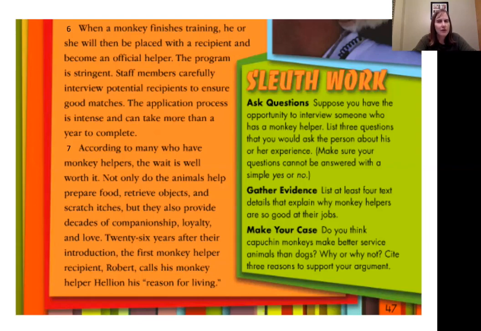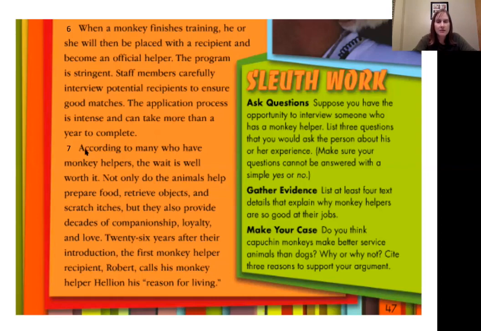Do you think that would be the case with dogs? Yes, I think it would. Regardless of the animal, you would want to make sure that that animal has a really good relationship with the human in order for them to really work well together.